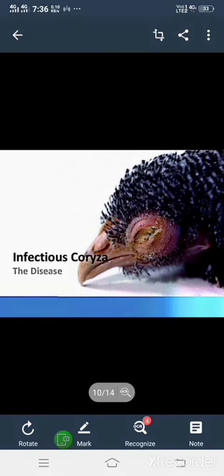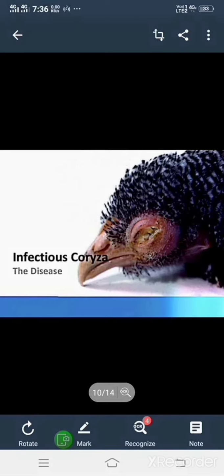If you see the symptoms, swollen face can be seen, nostril and eye secretions can be seen, and the yield of eggs is reduced by 40%, and acute respiratory problems can be seen in this disease. This disease is cured by antibiotics and by providing good feed with vitamins.